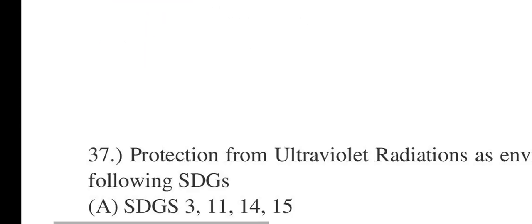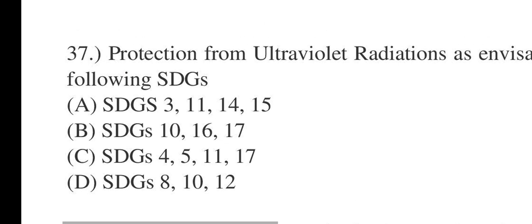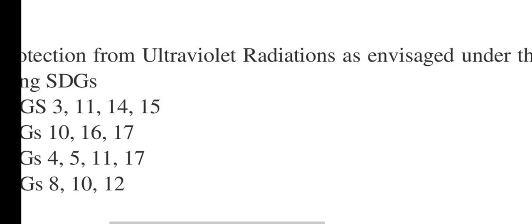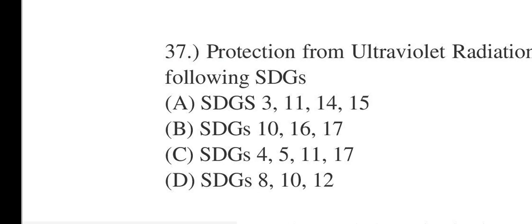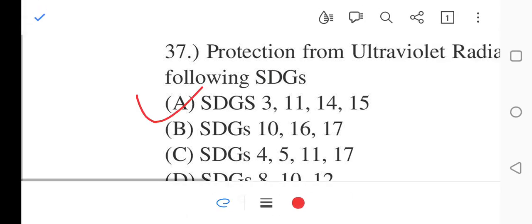37 says, protection from ultraviolet radiations as envisaged under the Montreal Protocol also contributes to the following SDGs. What? A, B, C, D: SDGs 3, 11, 14, 15; SDGs 10, 16, 17; SDGs 4, 5, 11, 17; SDGs 8, 10, 12. 37. It will be SDGs 3, 11, 14, 15.